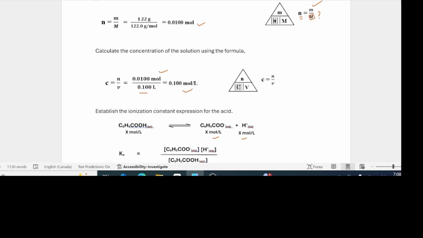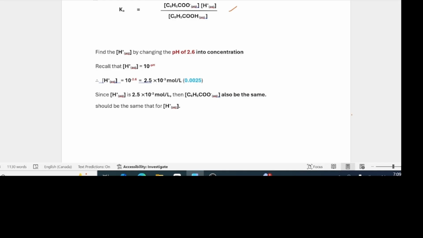It's just like if you're solving a normal problem. Now you're given its initial concentration and its pH. So do your ionization equation to show the stoichiometric coefficients by which the acid is ionizing to produce products. And its expression is this. Now we have to calculate the concentrations of these. We know how to do that. You're given the pH. Let me show you how to do that again here. Hydrogen ion concentration is equal to 10 raised to the exponent negative 2.6. It turns out to be that concentration of hydrogen ions.